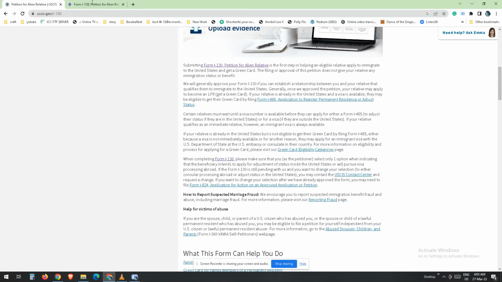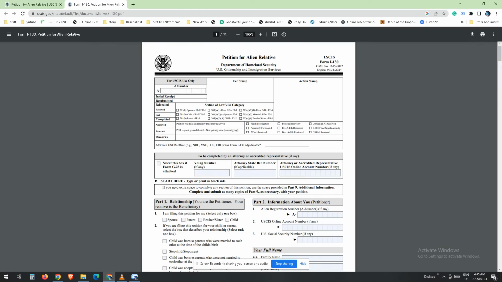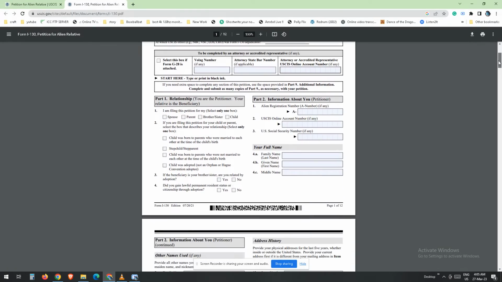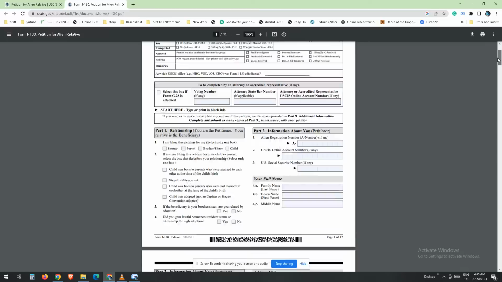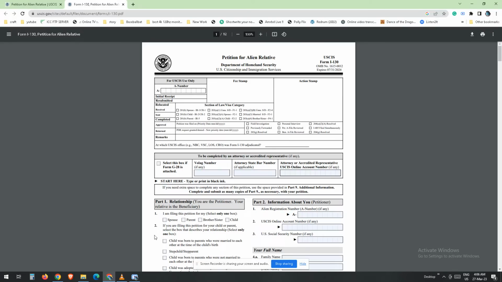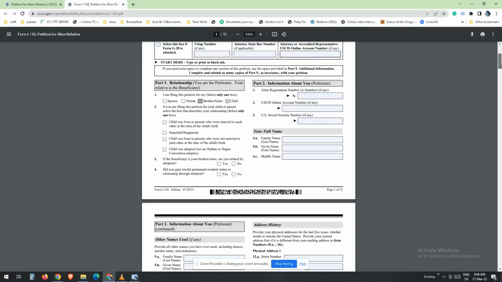Children. A U.S. citizen can file a petition for their unmarried children under the age of 21, while an LPR can file a petition for their unmarried children under the age of 21, or their unmarried children over the age of 21. Siblings. Only U.S. citizens can file a petition for their siblings using Form I-130.